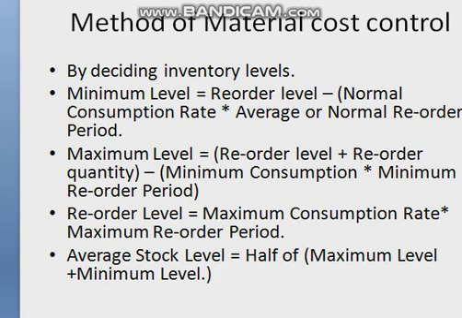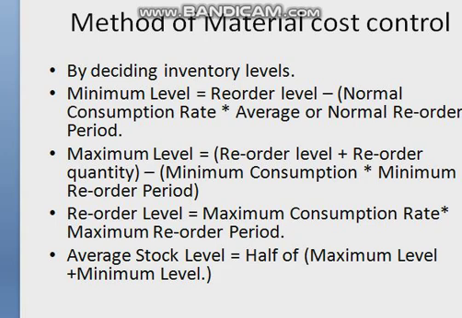In this type of reorder system, the order size is determined by the cost of ordering, inventory, and the carrying cost and the average consumption rate. If the system operates correctly, inventory levels automatically remain between the two desired levels. Then we come to the last level, that is the average stock level. It is half of, or 1 by 2 of maximum level plus minimum level. So in this way we obtain the formulas.